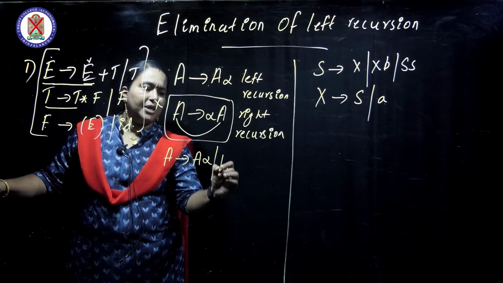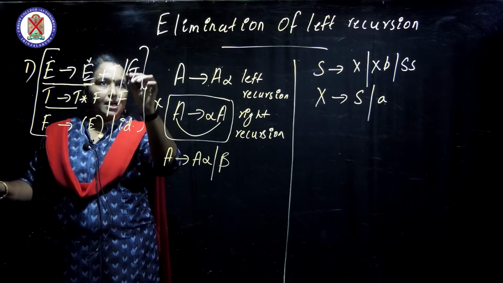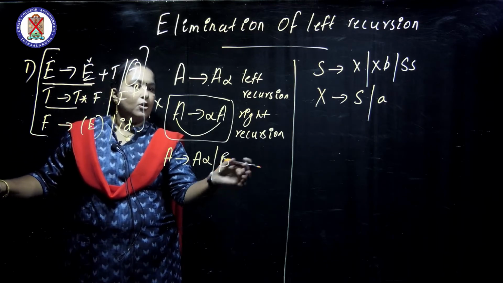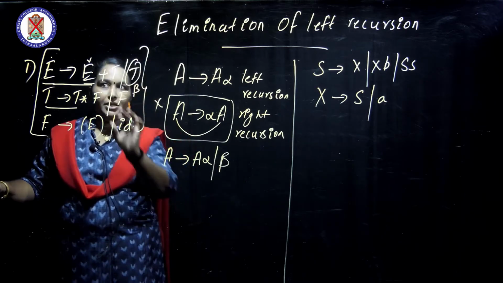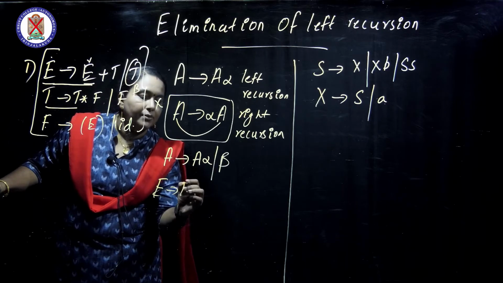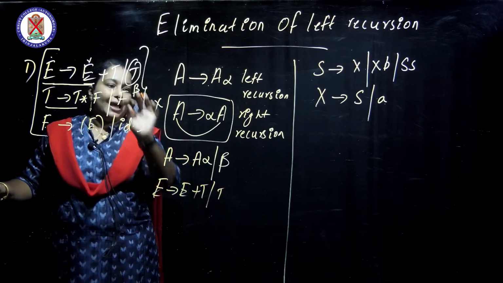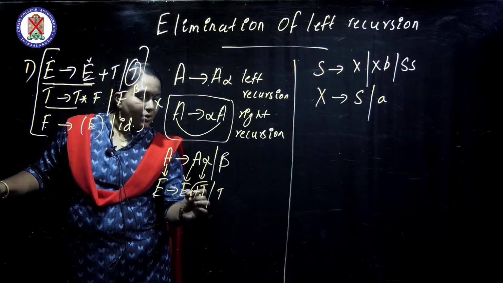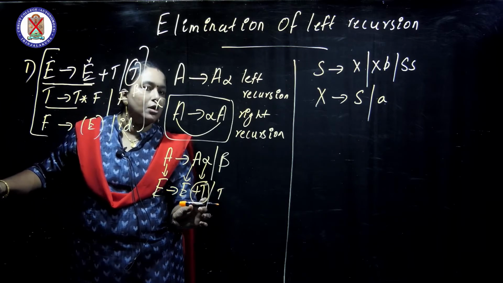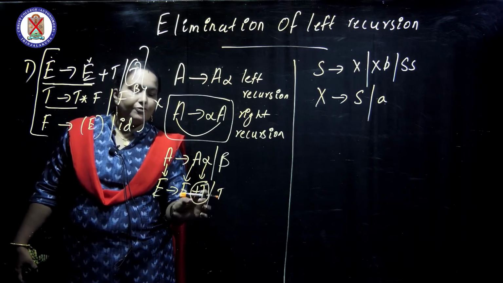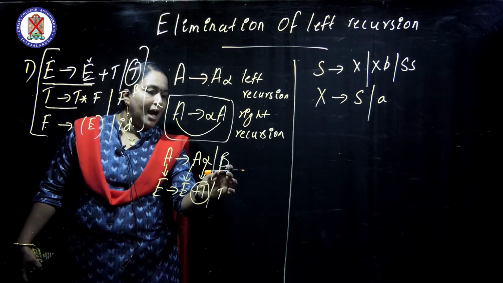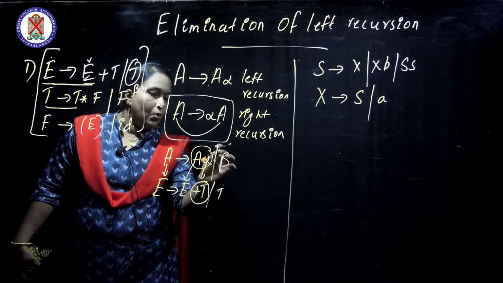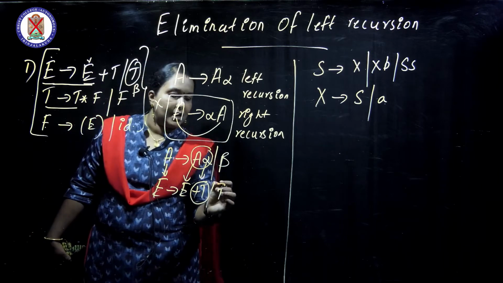To eliminate left recursion, every left-recursive grammar is of the form A gives A alpha or beta, where beta is any other symbol. Here, what is left recursion and what is another terminal or non-terminal symbol is called beta. Writing again: E gives E plus T or T. Here A is E, alpha is all the symbols left after A, and beta is what remains after the or. Beta is T.